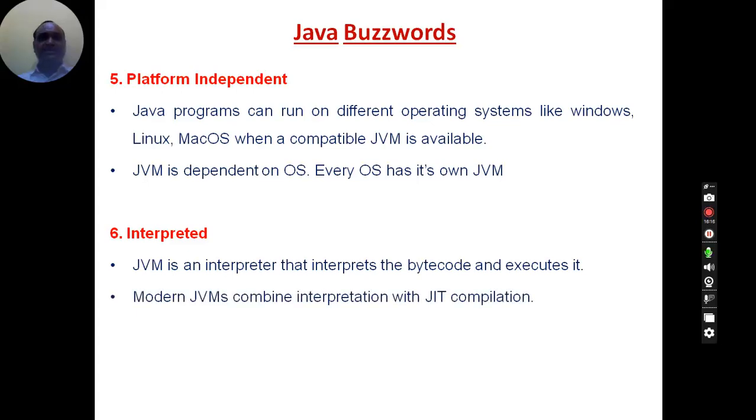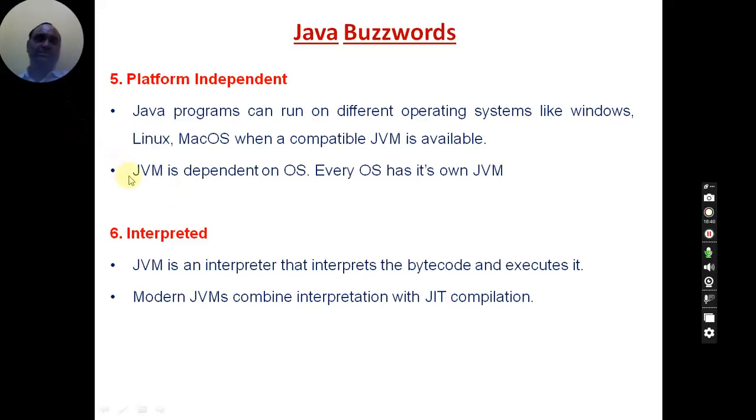JVM stands for Java virtual machine. And then another feature, the sixth feature of the Java language, is interpreted language. Java is both a compiled and an interpreted language. The Java compiler compiles, meaning converts the entire program into bytecode at a time. And interpreted language means line by line execution is done.